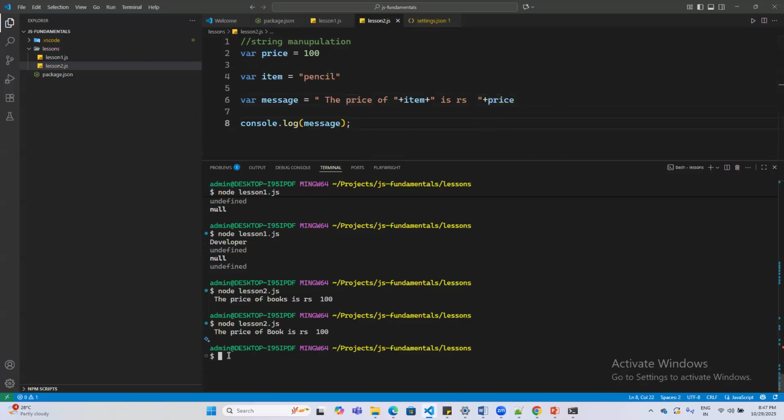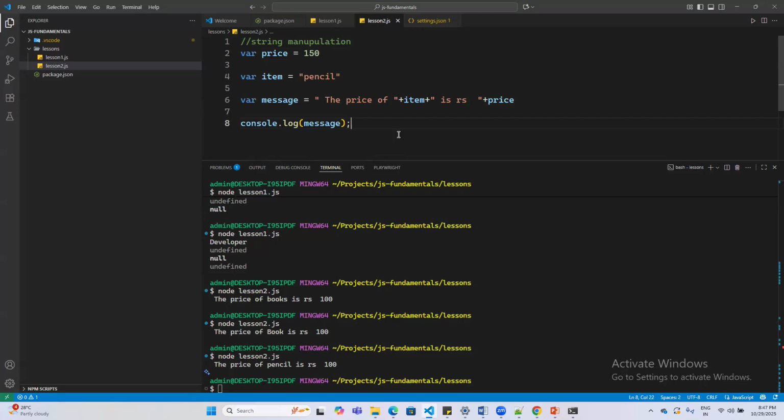Now, if I rerun this part, you see the price of pencil is rupees 100. So I can dynamically change this value anytime. This kind of operation on a string is called string concatenation. Concatenation simply means addition of two strings.